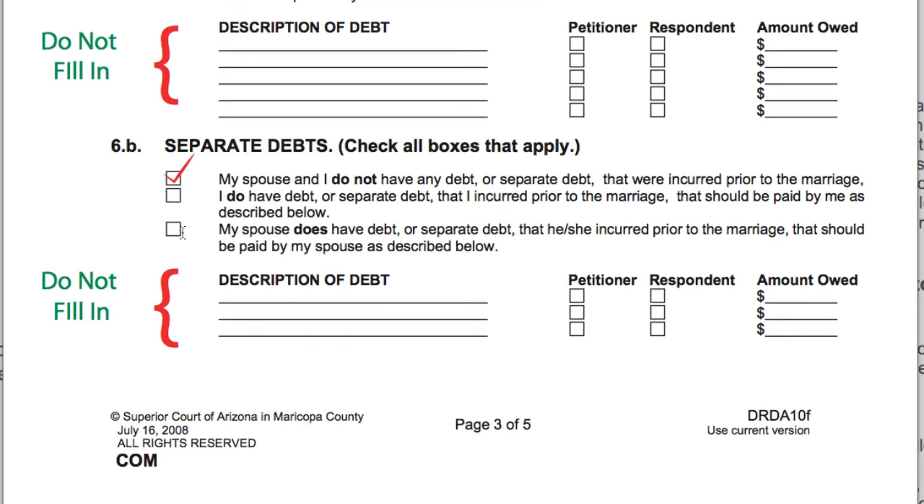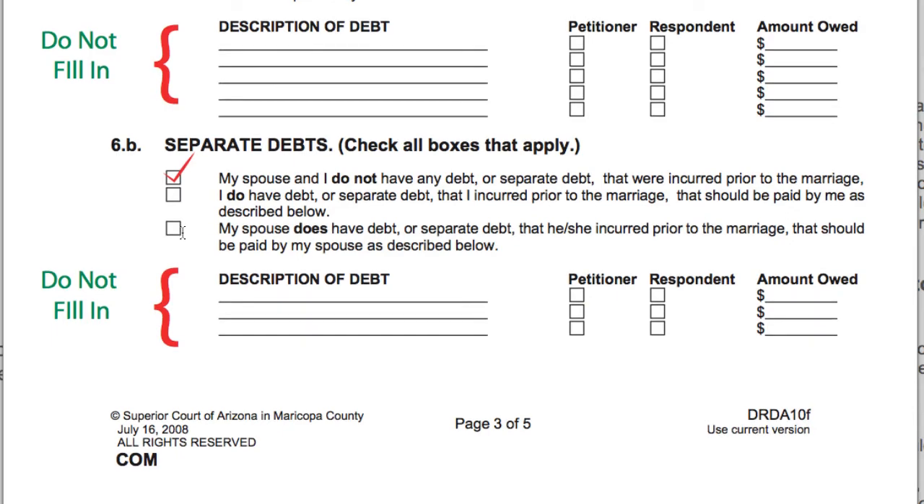Separate debt would be debt that you probably had before the marriage, or debt that you have considered as your separate debt by agreement, written agreement, or perhaps a prenuptial agreement, something like that. You may or may not have any kind of separate debt. So that's page 3.